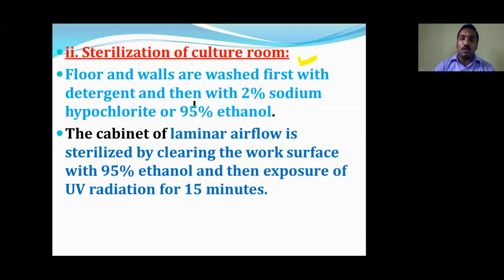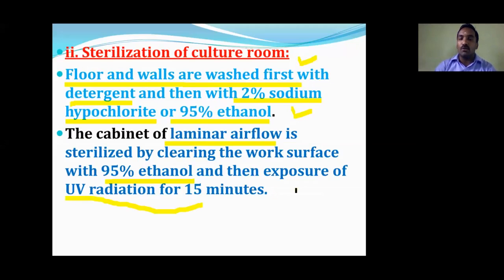The floor of the room must be washed first with detergent, later 2% sodium hypochlorite and 90% ethanol. If we use these three components, it is a primary step to get rid of microbes for floor sterilization. Then the cabin. The cabinet of the laminar flow chamber is also cleaned using 95% ethanol and must be exposed to UV light for 15 minutes. If you pass UV light for 15 minutes, the cabin will be clean under aseptic condition.